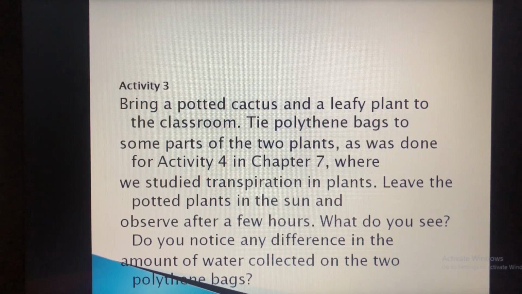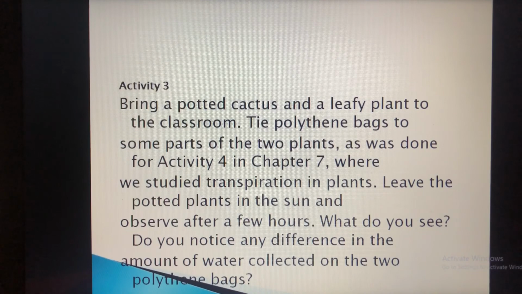as you have already done in the first semester in your chapter 7. Then where we studied about the transpiration in plants. Just now I told you what is transpiration, where exchange of gases will take place, where the water droplets you can see on the leaves, that is called as the transpiration. Leave the potted plants in the sun and observe for few hours. For this you don't need many days. Today I have taken the lesson, so tomorrow you can do and write your observation.